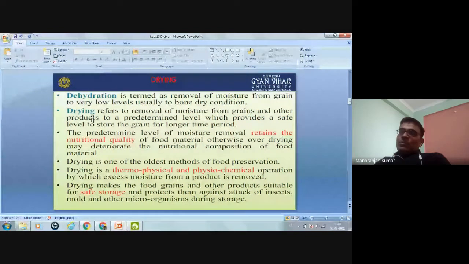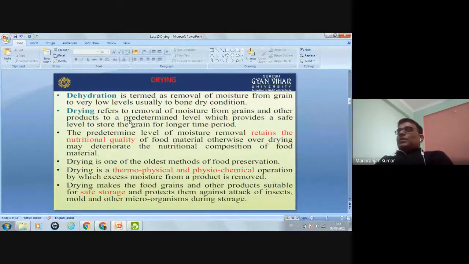But in the drying process, we do not completely remove the moisture. We remove the moisture up to a certain limit, because if you remove all the moisture, then its quality will deteriorate. We have to maintain the quality of the grain, so we do not remove all the moisture during drying. We remove the moisture up to a predetermined level, which provides a safe level to store the grain for longer time periods.